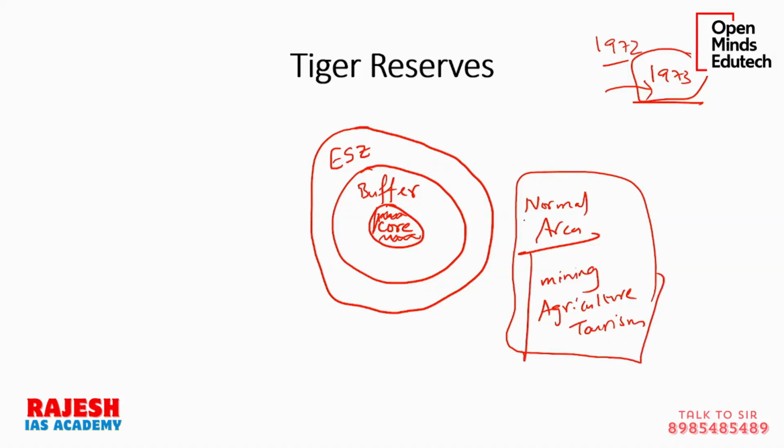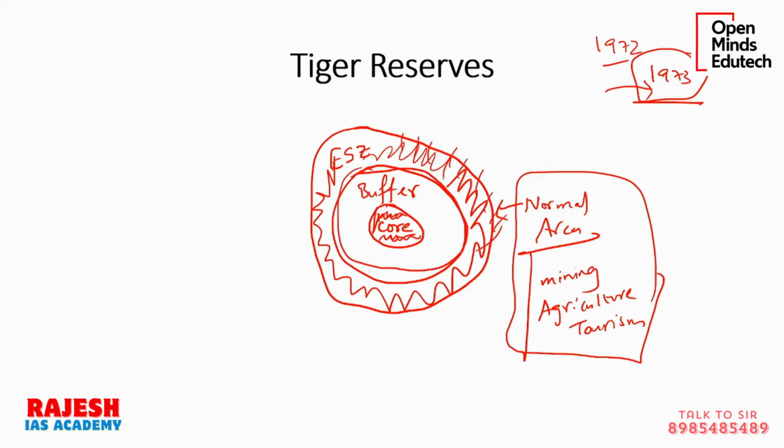But the moment you start going closer to any protected area, this is the structure. First you will come across something called an ecological sensitive zone. Every protected area has to announce something called an ecological sensitive area. Like, this is my tiger reserve. Do not come within 2 kilometers of this tiger reserve. If mining is happening here, they cannot come inside this ecological sensitive zone. Government can say like this. Government can put restrictions. Then there will be a buffer zone which acts as a buffer between the core and the outside world.